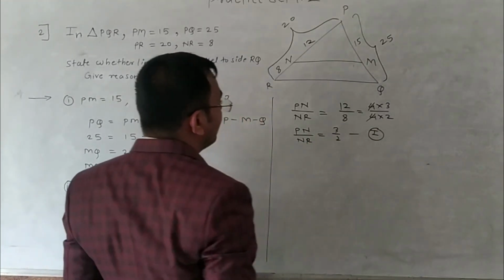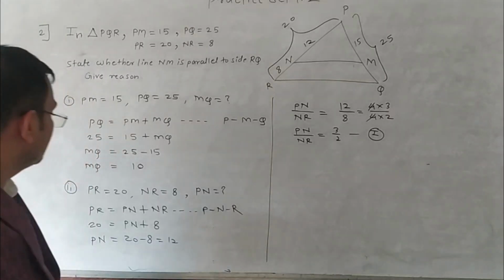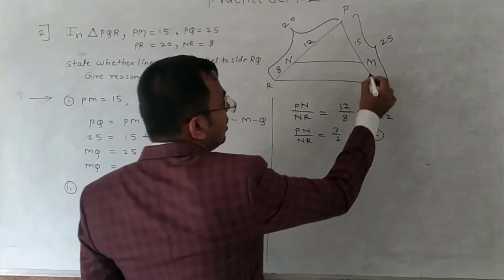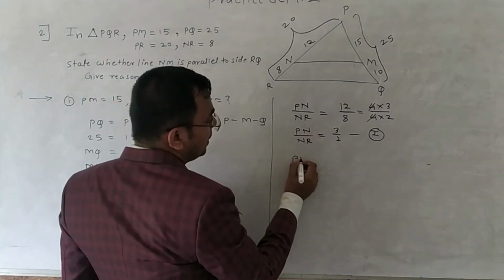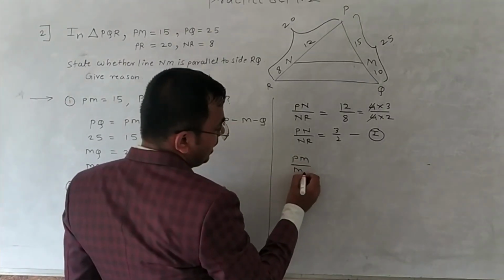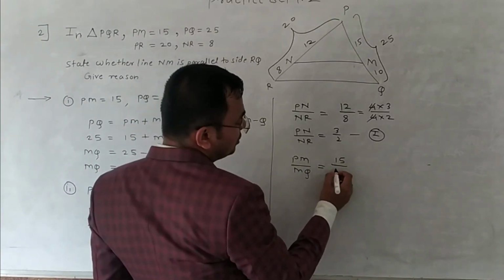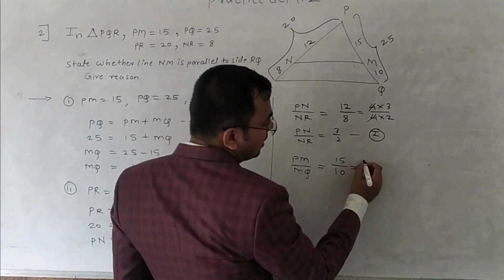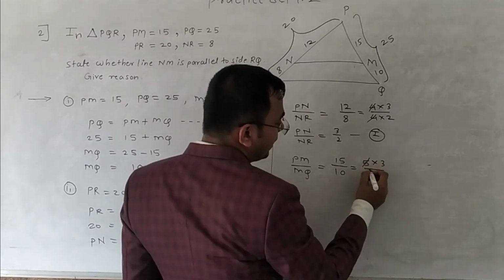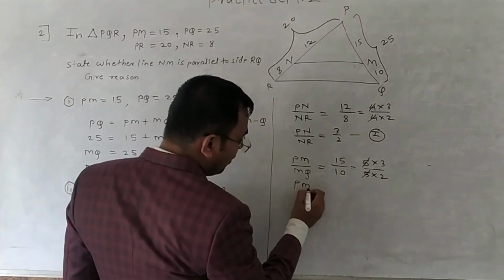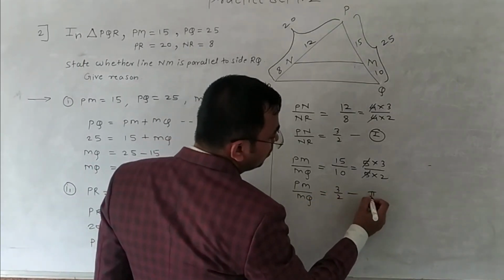That is equation number 1. Another ratio is PM upon MQ. MQ is 10 and PM is 15. Dividing, 5 threes are 15, 5 twos are 10, the 5s get cancelled. So PM upon MQ is equal to 3 by 2, equation 2.